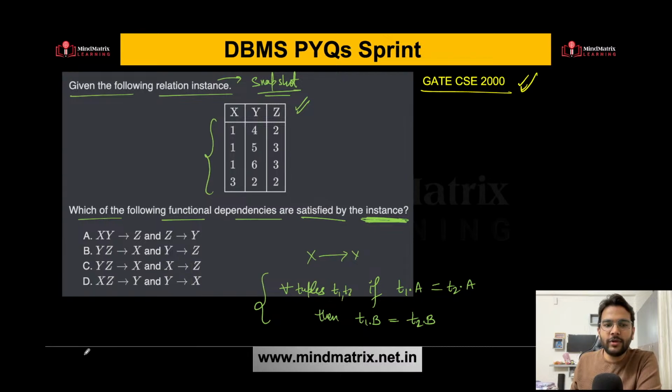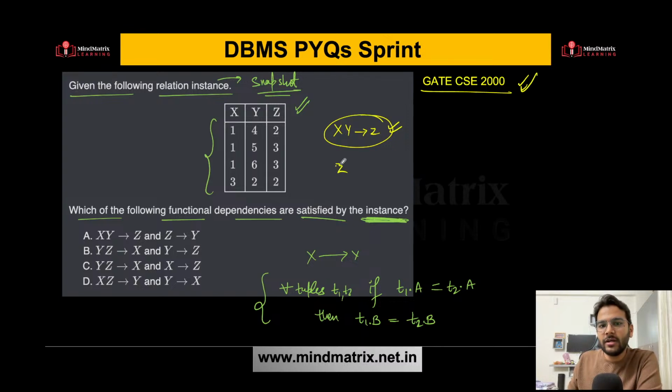So here also carefully see this. xy determines z. Here it simply means you have to find out, for one value of xy, whether you are getting different values of z or not. So 1 4 determines 2, fine. Do we have 1 4 anywhere else? No. 1 5 anywhere else? No. 1 6? No. 3 2? No. So far it is fine.